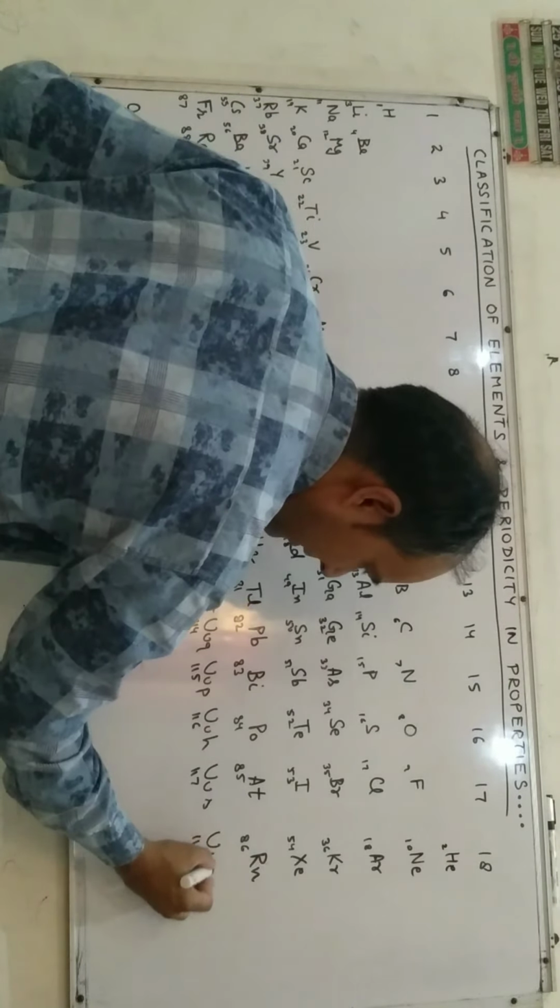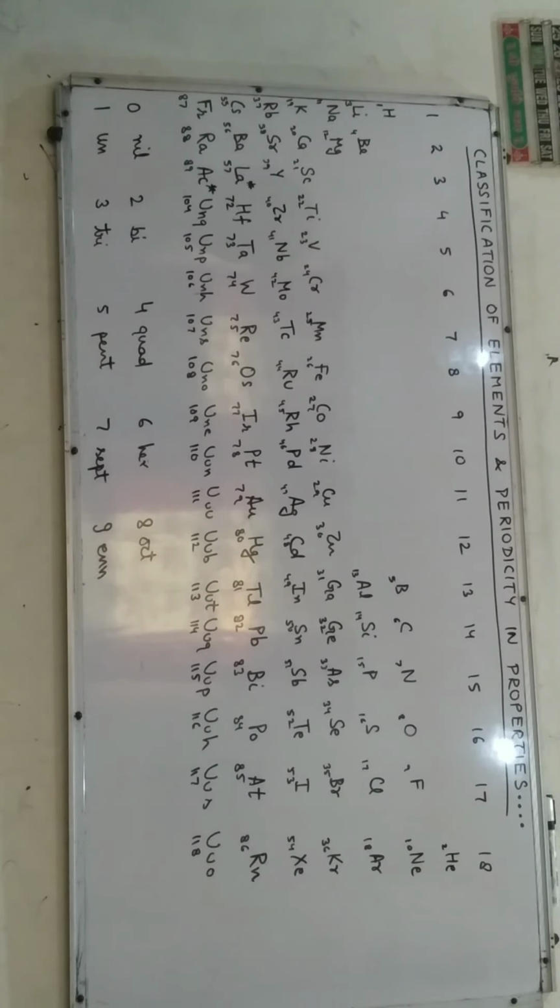So the name of an element having atomic number greater than 100 is written in this format. For 1 we use un, for 0 we use nil, for 4 we use quad, and we add ium.